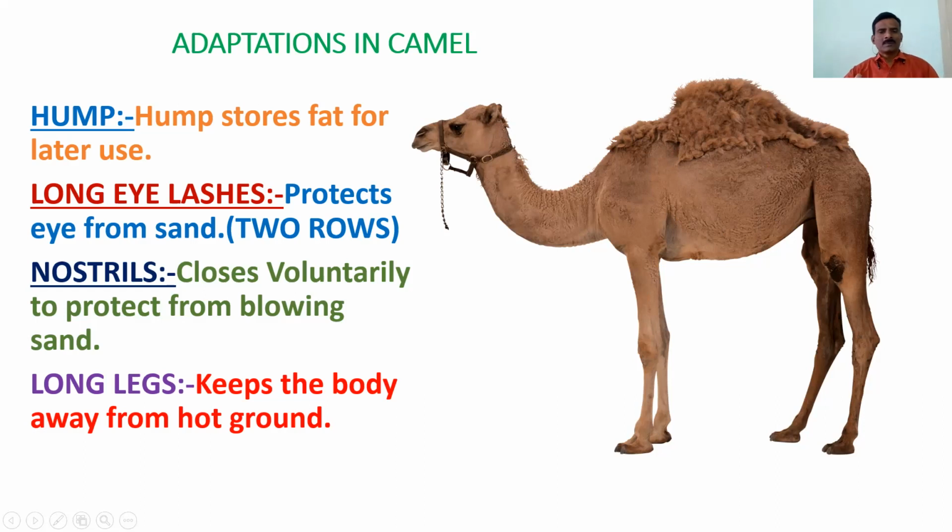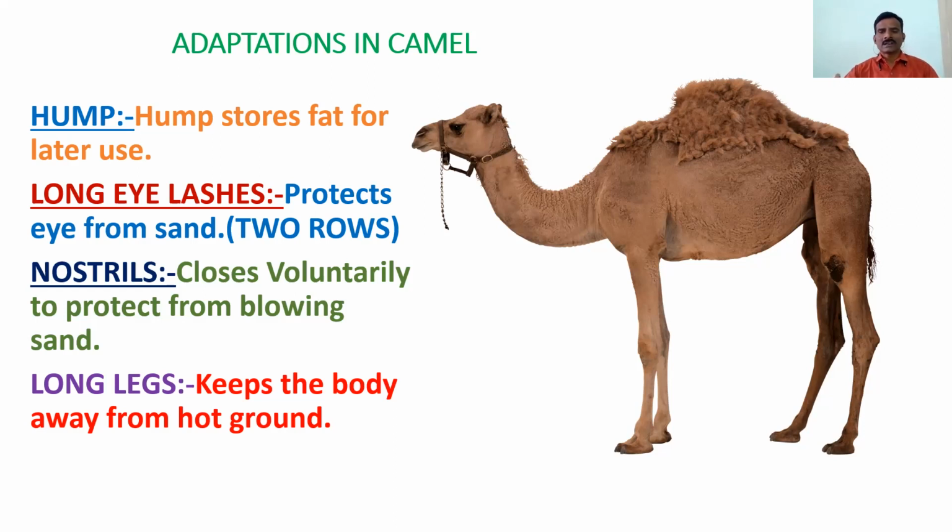The people who live in desert areas use the camel for different purposes, for example, traveling, transporting goods, agriculture, milk and meat. So they depend on it for their different requirements.